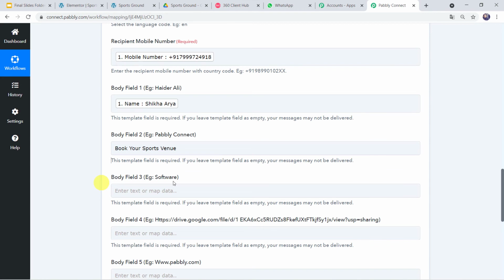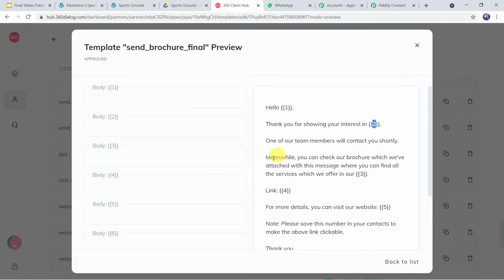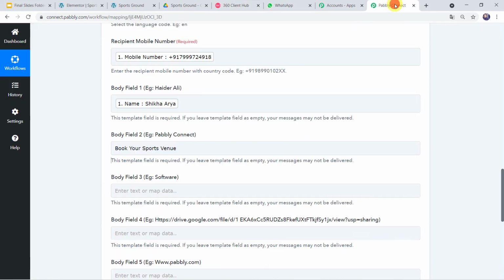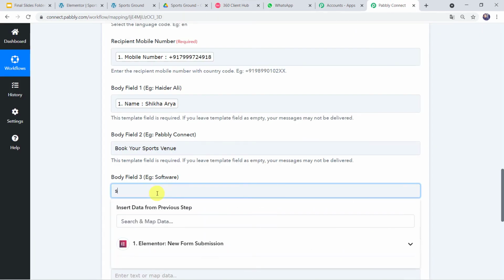Okay. Now body field 3, example software. Here in the template we require, meanwhile you can check a brochure which we have attached with this message. We can find all the services which we offer in our sports ground. So let us just type sports ground over here. Sports ground. Body field 4.